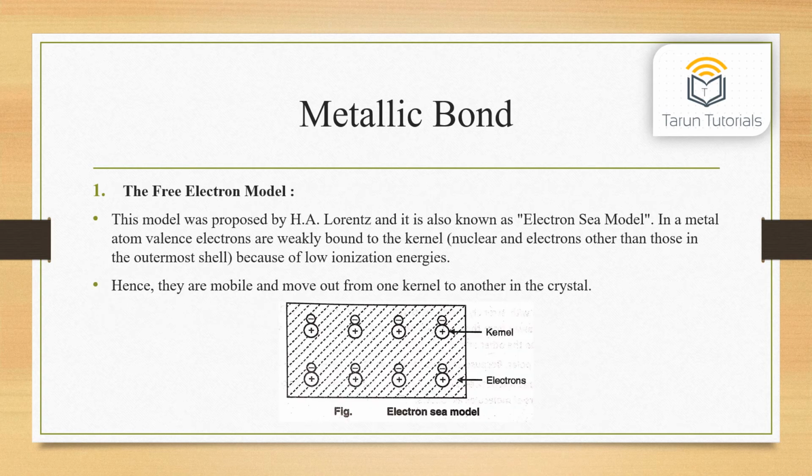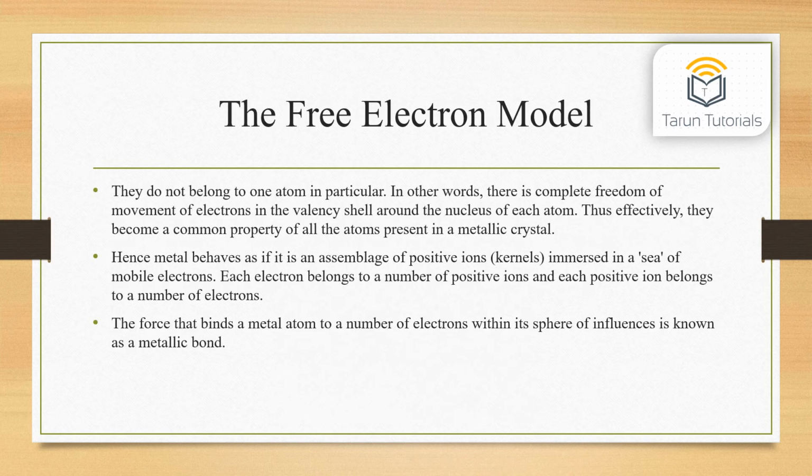The free electron model. This model was proposed by H.L. Lorentz and it is also known as the electron sea model. In a metal atom, valence electrons are weakly bound to the kernel, nucleus and electrons other than those in the outermost shell, because of low ionization energies. Hence they are mobile and move out from one kernel to another in the crystal. They do not belong to one atom in particular.